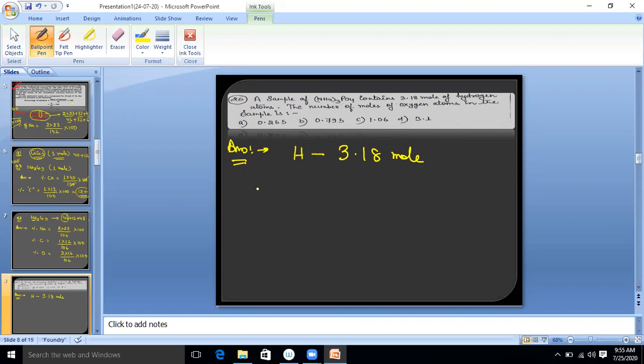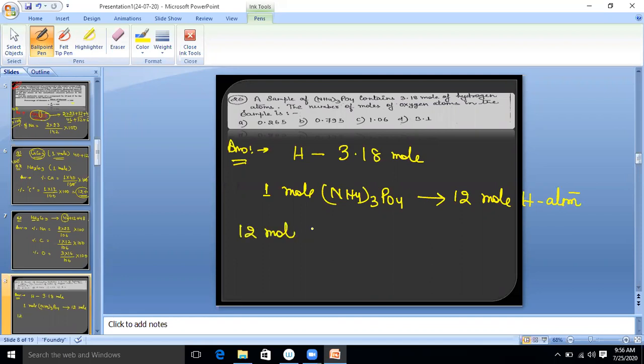Now first of all, check. 1 mole of (NH4)3PO4 contains how many moles of hydrogen? Look here, hydrogen 4 into 3, 4 threes is 12. Write down 12 mole hydrogen atoms. Clear? So we can say 12 mole hydrogen atoms are present in 1 mole.